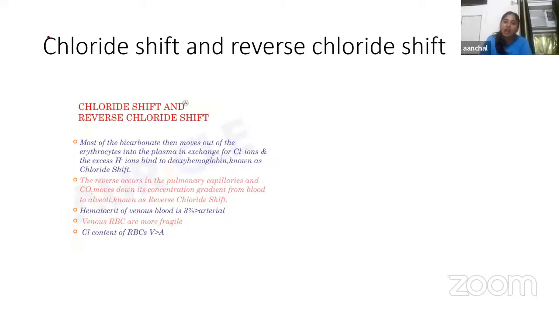Fine. Now next we have chloride shift and reverse chloride shift. Both are very important phenomena that we're going to discuss. Okay, is there anyone who can tell me another name for chloride shift? I'm giving you 10 seconds.